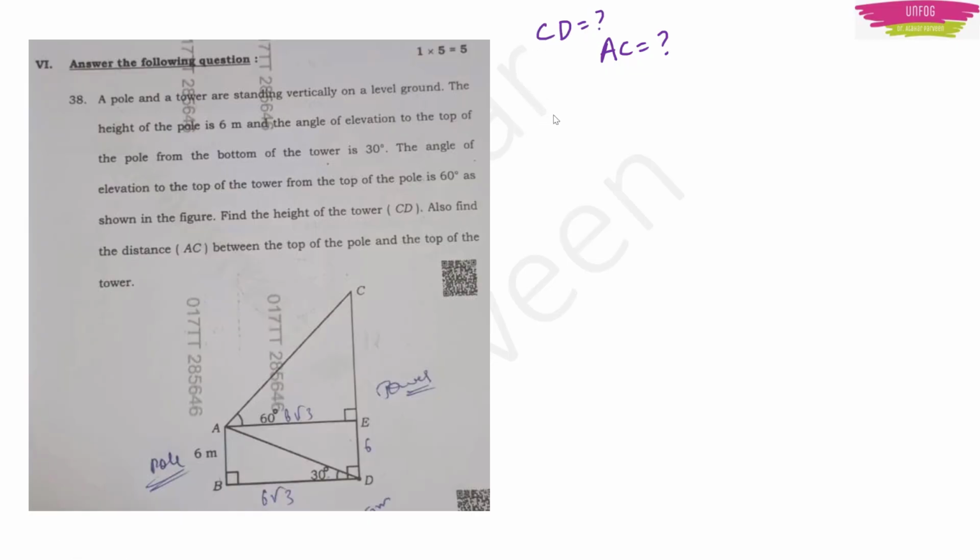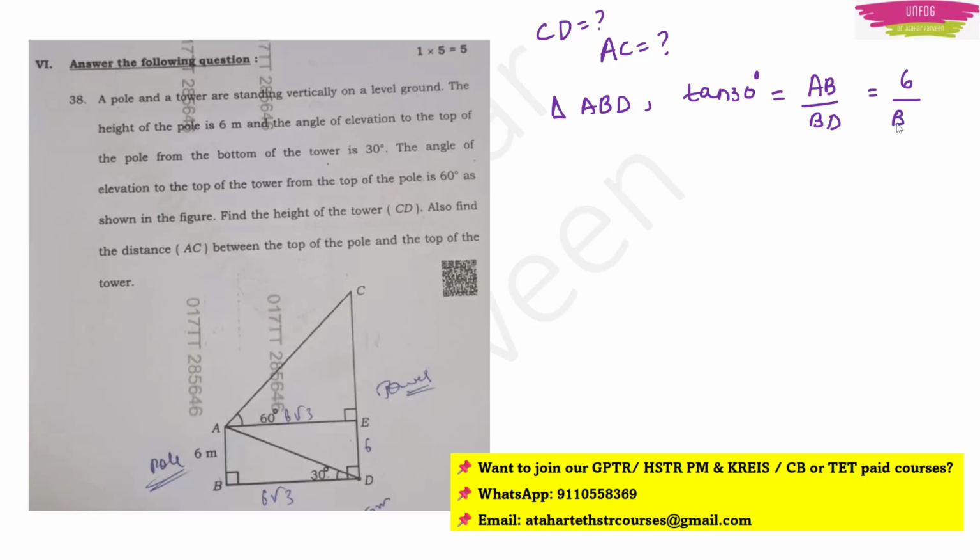So what you have to do is take triangle ABD. In triangle ABD, you will get the angle 30 degrees there. So tan 30 will be equal to opposite by adjacent. Opposite is 6 meters, that is AB. BD we don't know, but we can easily find it because tan 30 is 1 by root 3. So 6 by BD. So what will be my BD value now? Then it will become 6 root 3 meters.